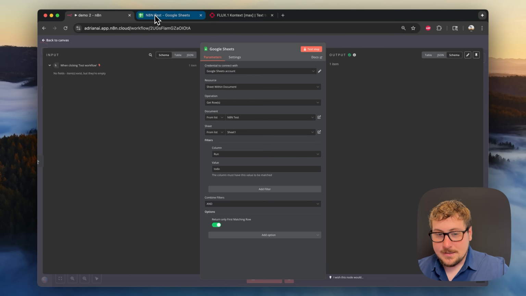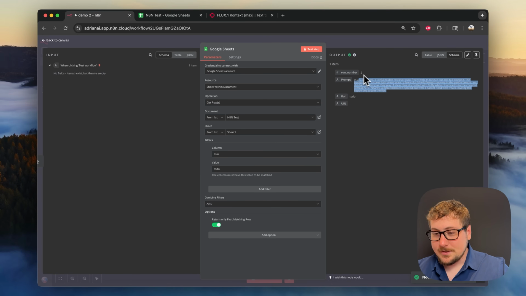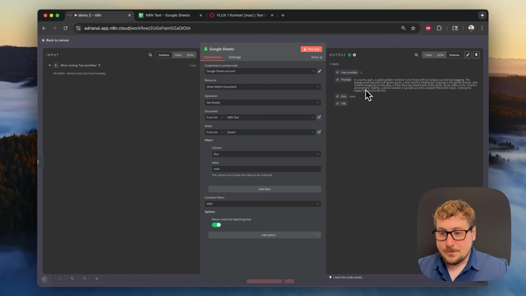So we're going to be testing that, and it should be getting this prompt right here, and that's exactly what it did. It's also giving us the row number that we can use later if we want to change that column in the future.